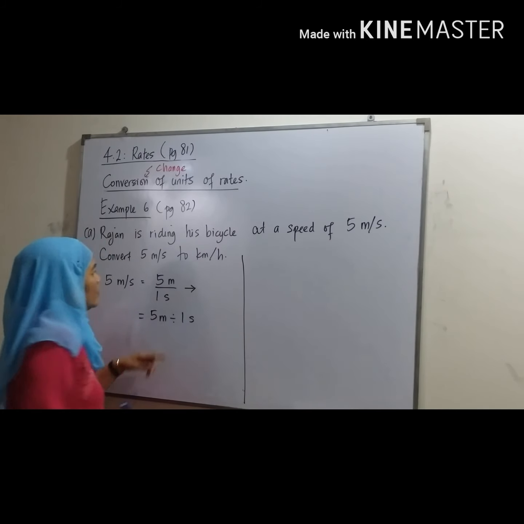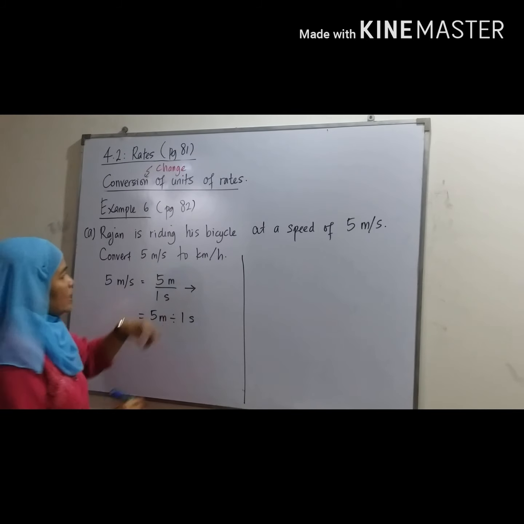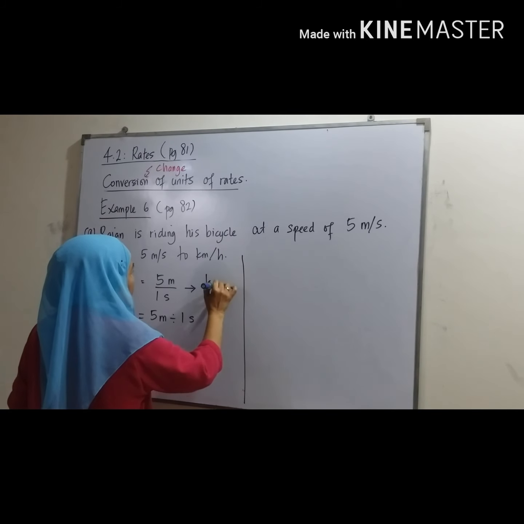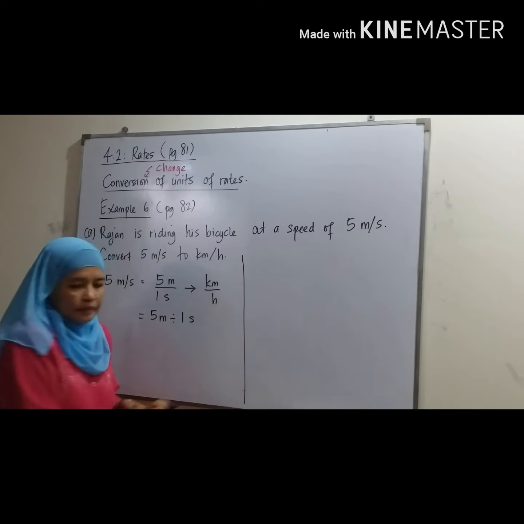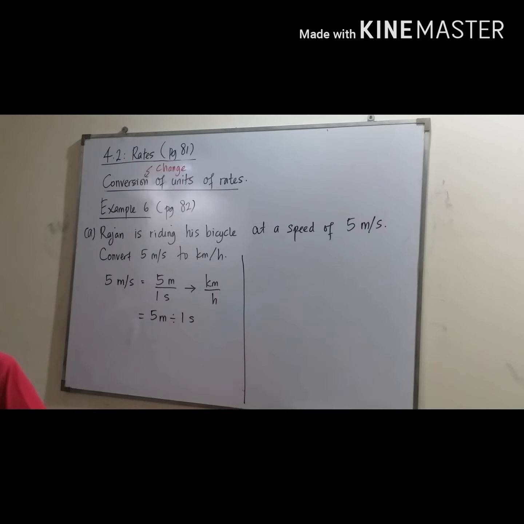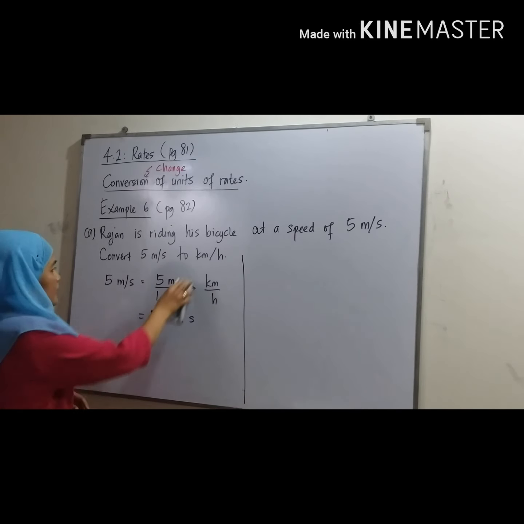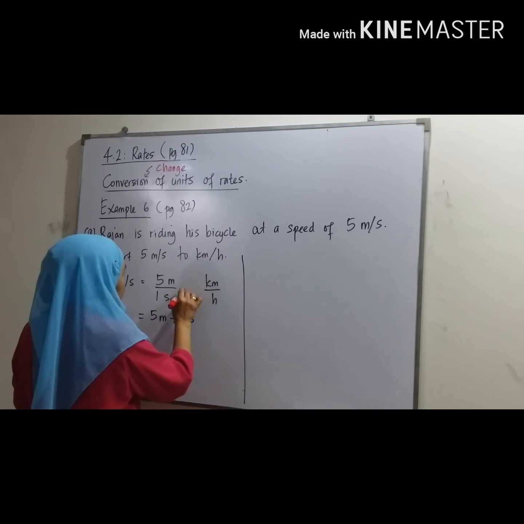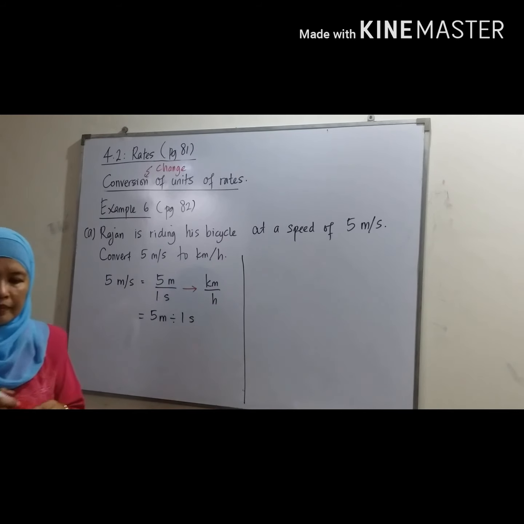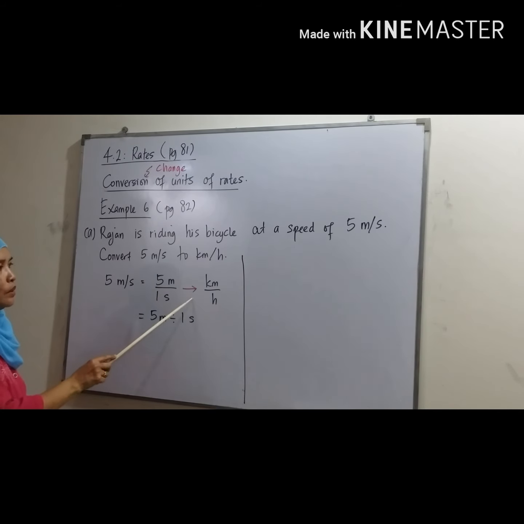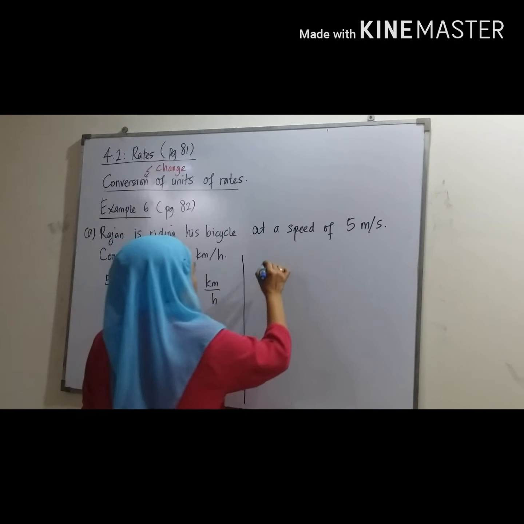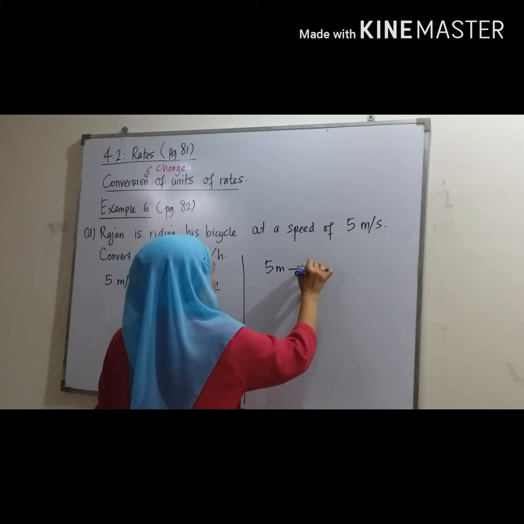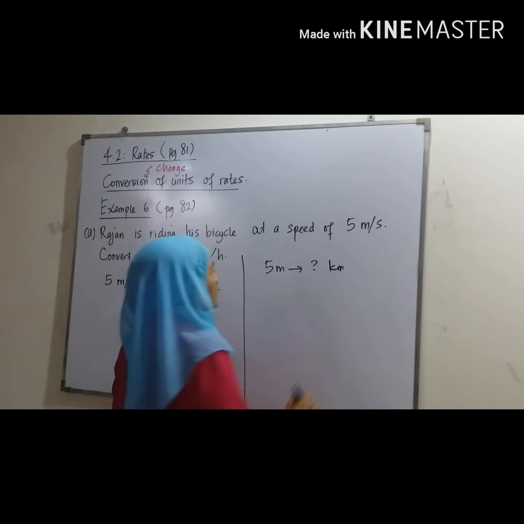Okay. 5 meter per second change to kilometer per hour. So now we change 5 meter to how many kilometer? Okay, 5 meter, how many kilometer?